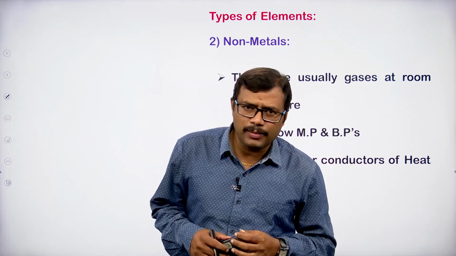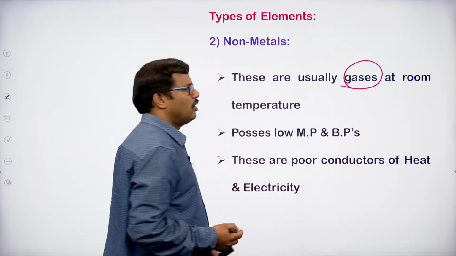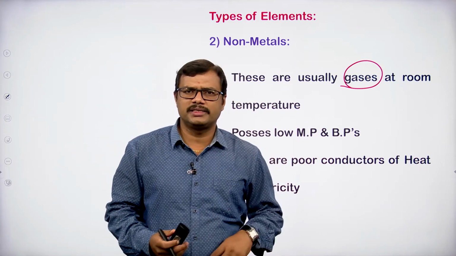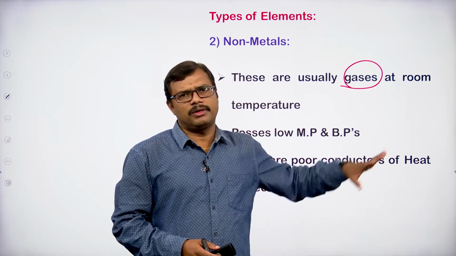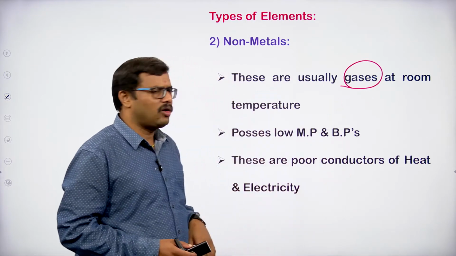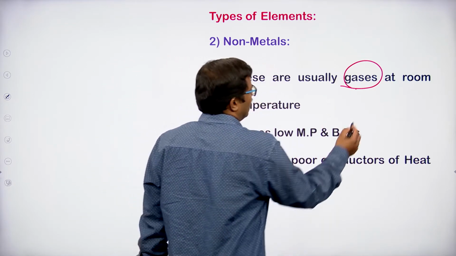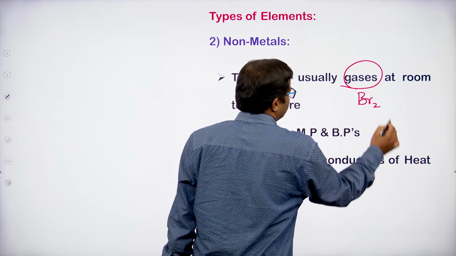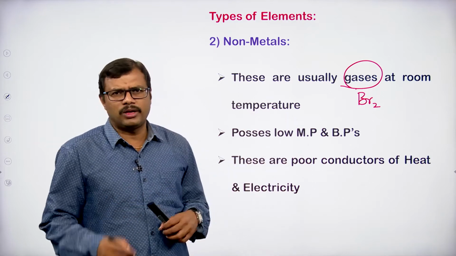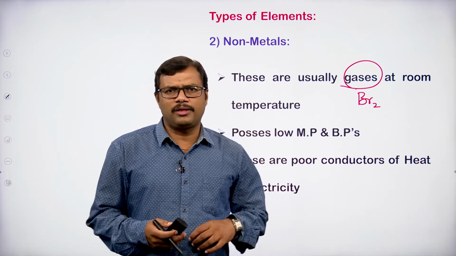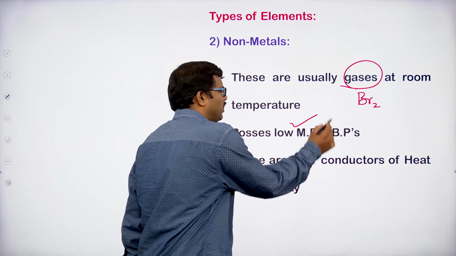But what about the other non-metals? Most of them are gases under room conditions, for example oxygen, nitrogen, fluorine, chlorine. They are usually gases under normal conditions, except bromine, which is liquid at room condition. And since they are gases at room temperature, if we observe their melting and boiling points, generally they are going to possess low melting and boiling points.